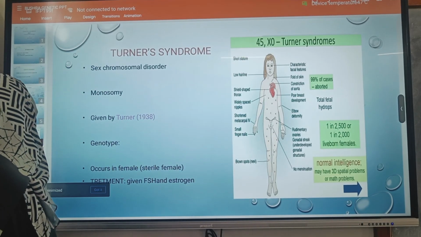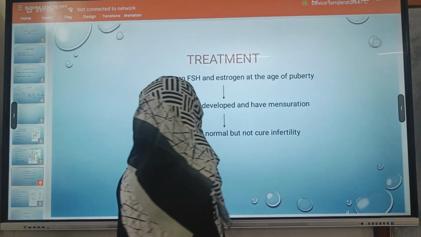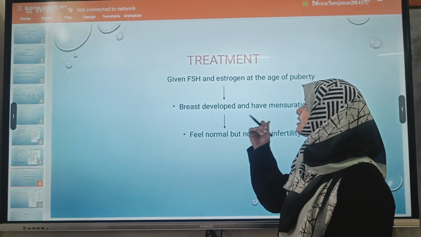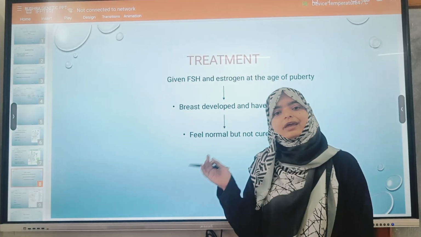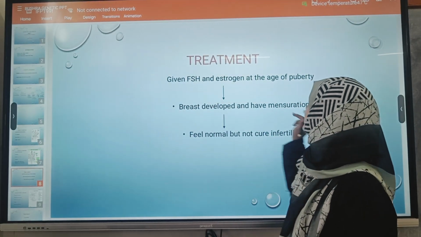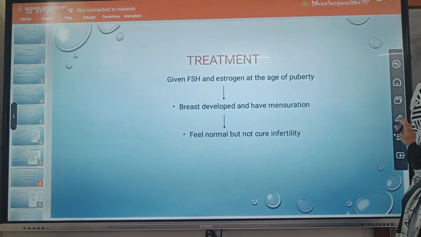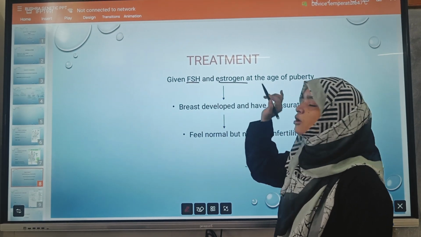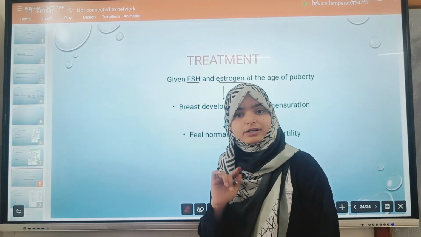Now come to the treatment. As I told you, it is because of the deficiency of estrogen and FSH hormones. So we externally give FSH and estrogen hormones to the female who suffers from Turner syndrome. But giving these hormones will not cure their infertility or sterility.